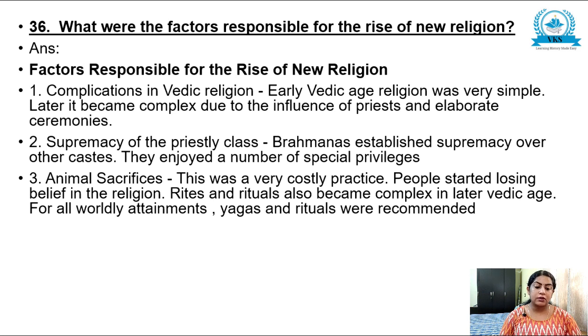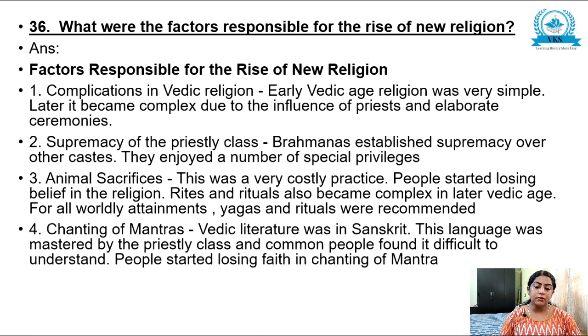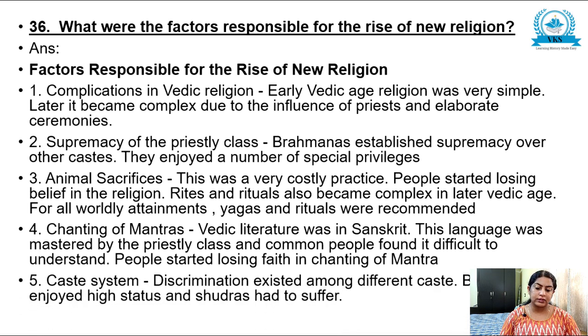Rites and rituals also became complex in the later Vedic age. For all worldly attainments, yagas and rituals were recommended. Chanting of mantras: Vedic literature was in Sanskrit, and this language was mastered by the priestly class, so common people found it very difficult to understand. People started losing faith in the chanting of mantras.